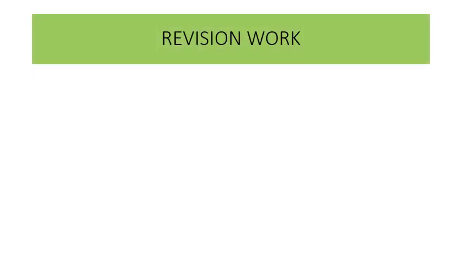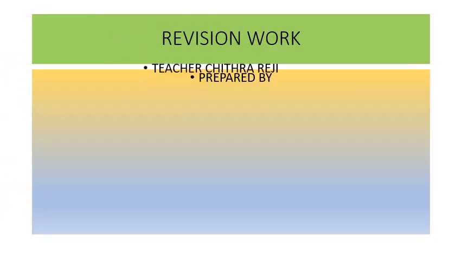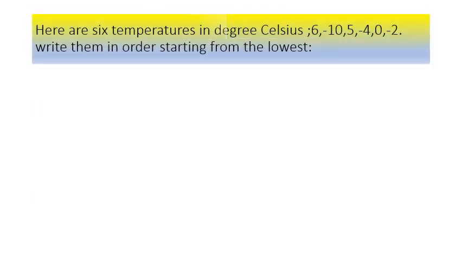Today we are going to do some revision work. Okay, let's start. First question. Here are 6 temperatures in degrees Celsius: 6, -10, 5, -4, 0 and -2.